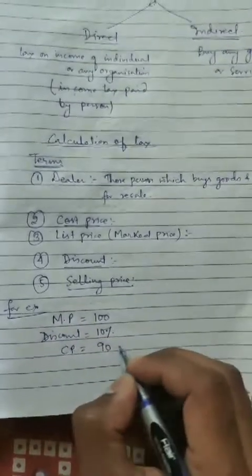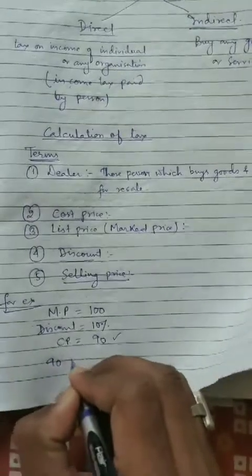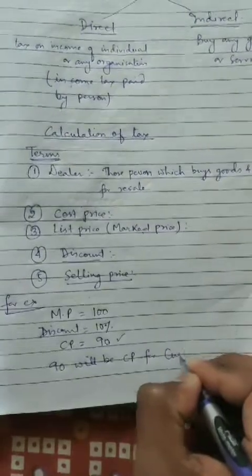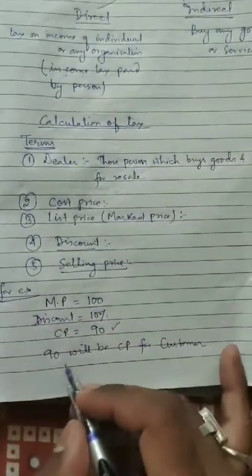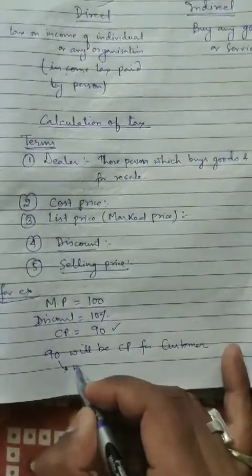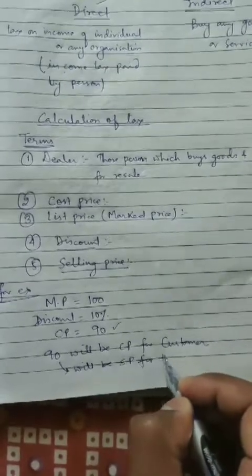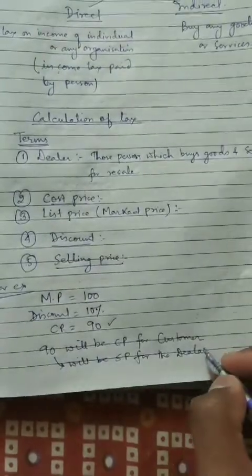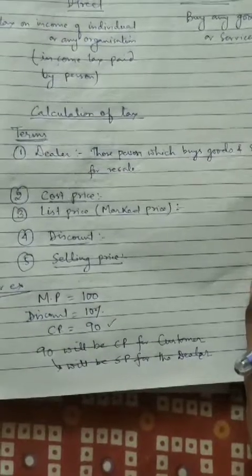So 90 rupees will be the cost price for the customer, and this 90 rupees will be the selling price for the dealer. It means that whatever price we are purchasing the goods at, that price will be the selling price for the dealer.